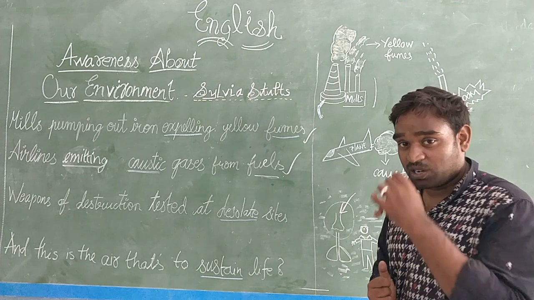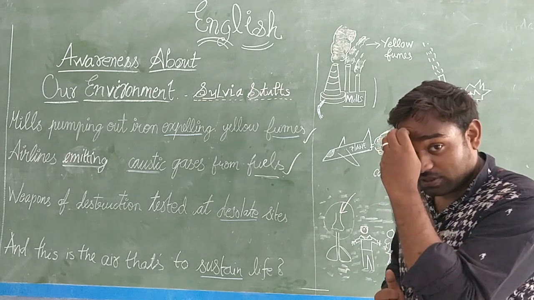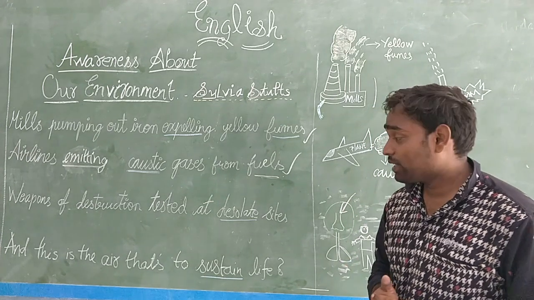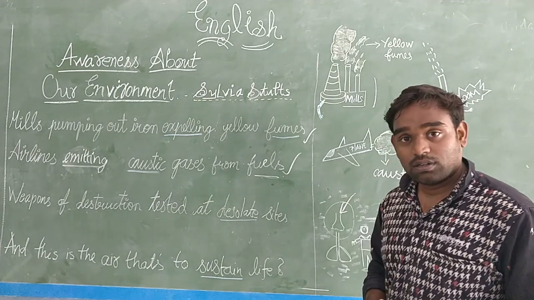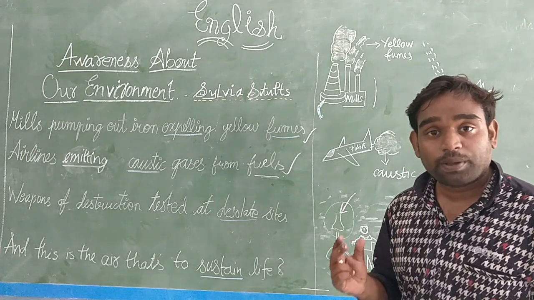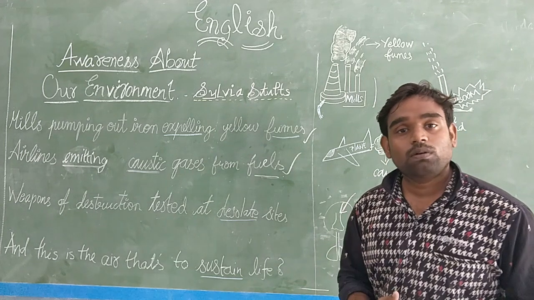Now can you understand what kind of weapons we are talking about in this third line? Yeah, weapons like atomic bomb, nuclear bomb, hydrogen bomb.